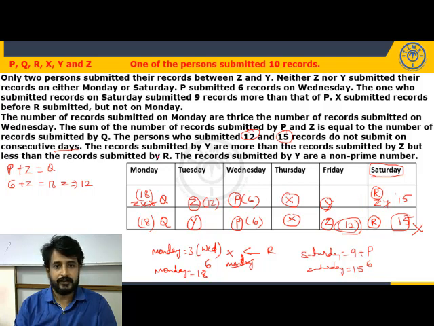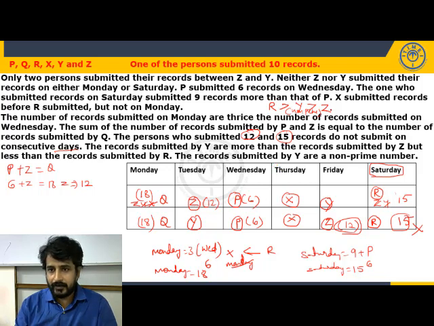Okay. Next. The record submitted by Y is more than the record submitted by Z but less than the record submitted by R. So Y is more than Z and less than R. And the record submitted by Y is a non-prime number. Non-prime is nothing but composite, except one. One is neither prime nor composite.